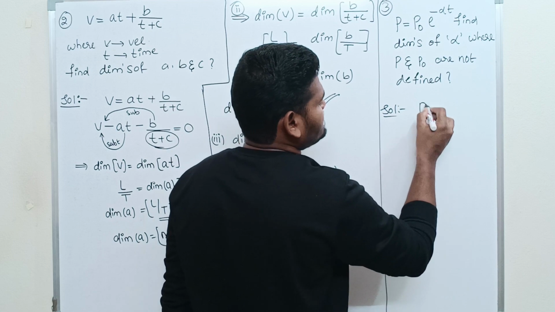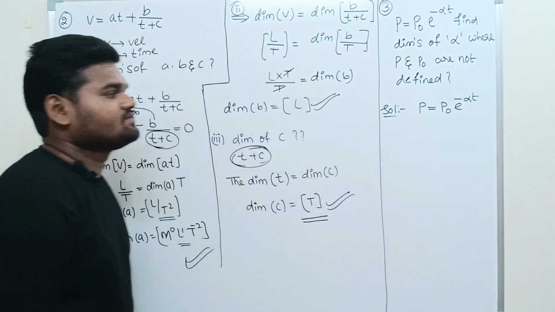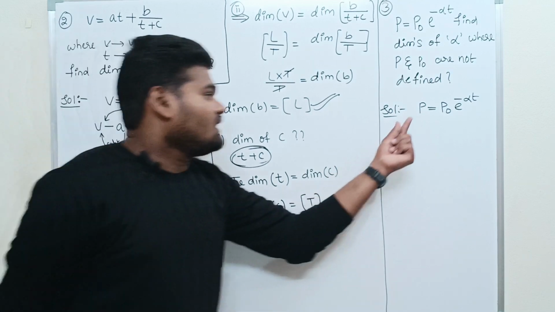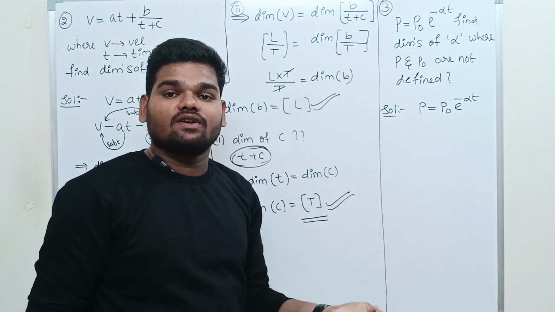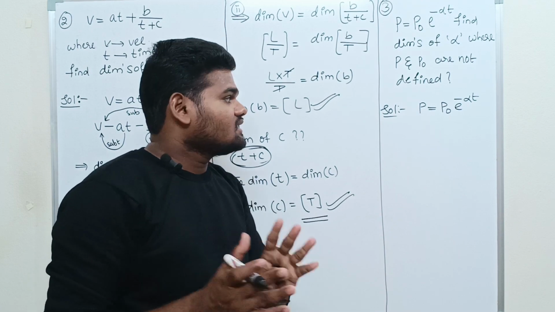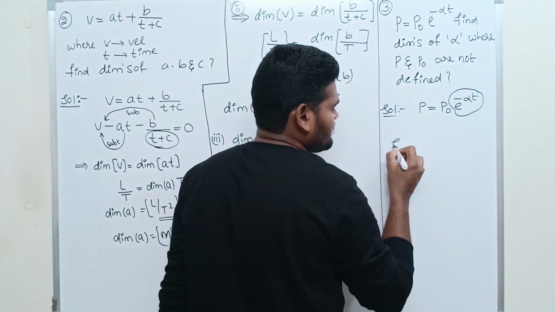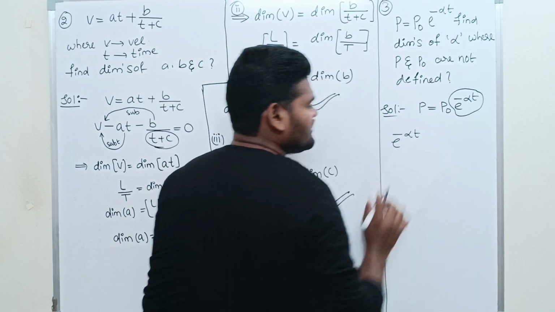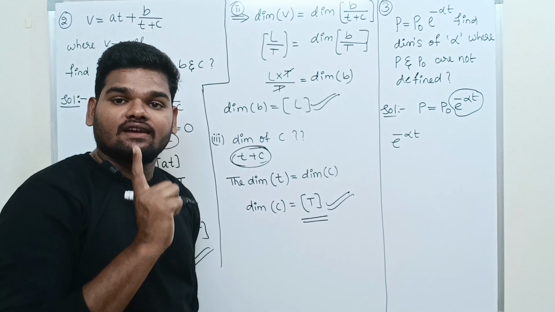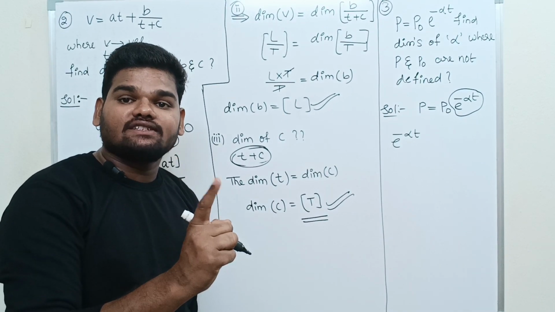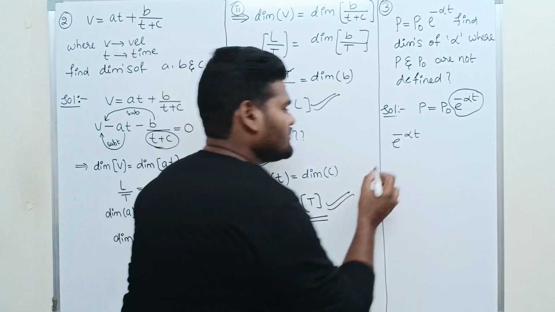What is the given equation? P is equal to P naught e raised to minus alpha t. Here P and P naught are not defined, which means we don't know their values. So the only term we have is e raised to minus alpha t. As I told you in our second lecture, constants, exponentials and trigonometric terms do not have dimensional formulas.